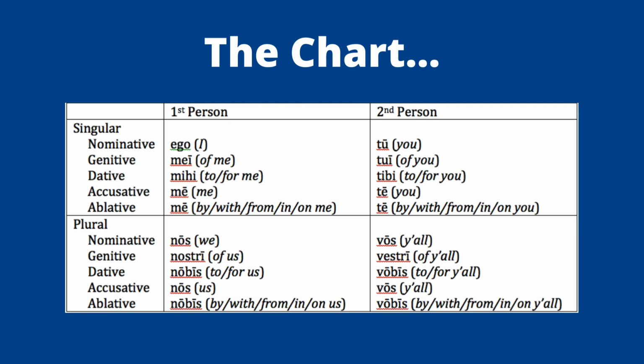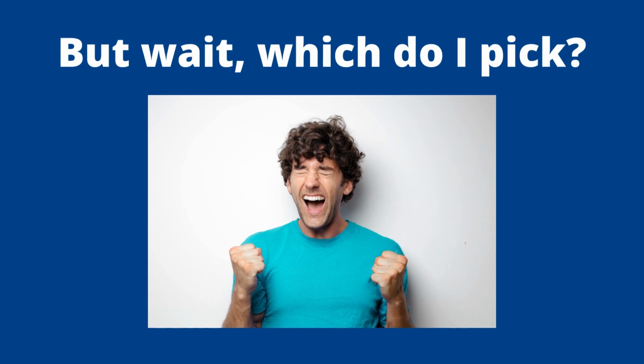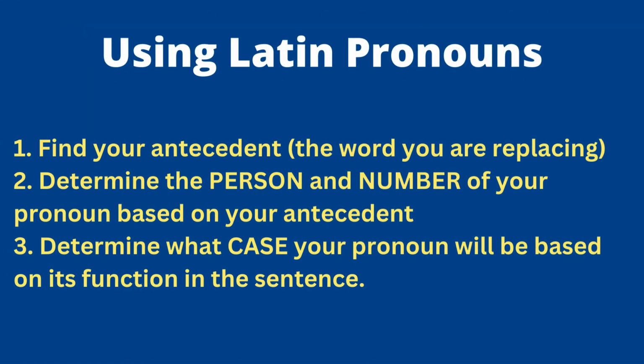Now, you'll notice that they look kind of similar. They're not exactly the same, but nos and vos are pretty similar. You're just replacing an N with a V. And even ego and tu. There's similarities in te and me. That's a pretty close one. So once you get the hang of it, you can figure this out pretty easily. And the general idea is that the first person singular will start with an M. Obviously, ego is an exception, but the rest of them are starting with M. The first person plural will start with N. The second person singular starts with a T, and the second person plural starts with a V. So these are little tricks that'll help you understand what's going on in this chart and be able to recognize them, okay?